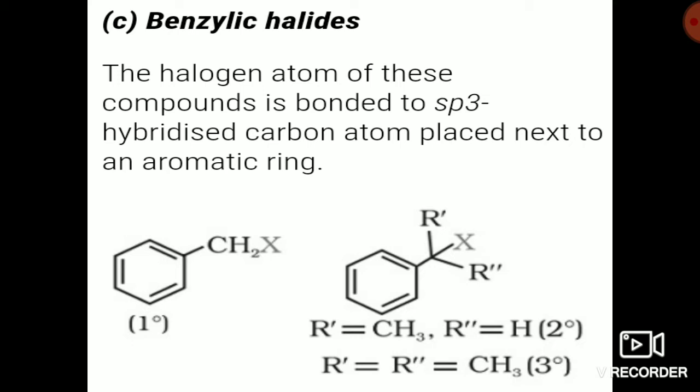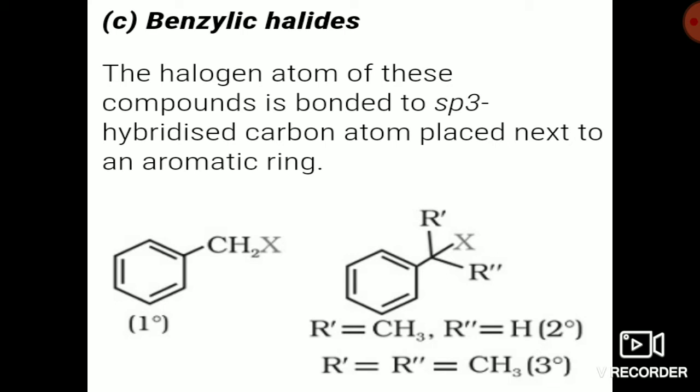Now if the carbon bearing halogen has only one alkyl or aryl group, only one group, here an aryl group, it is your 1 degree benzyl halide.